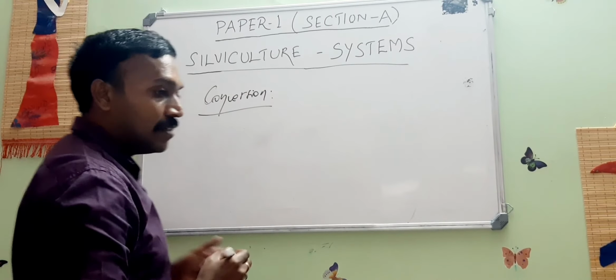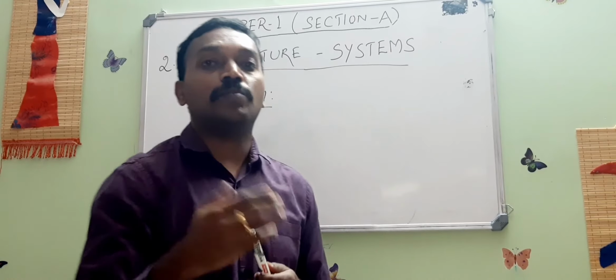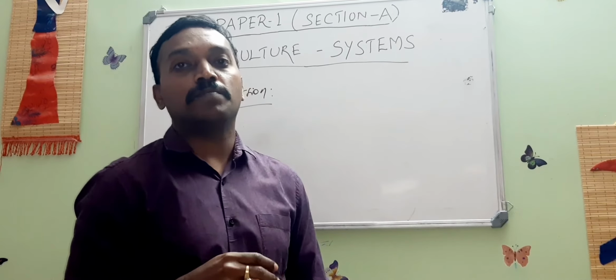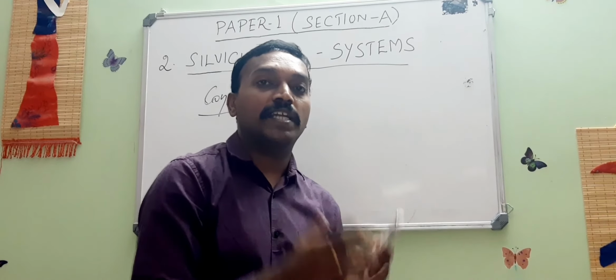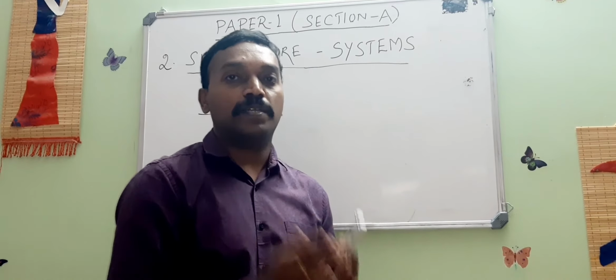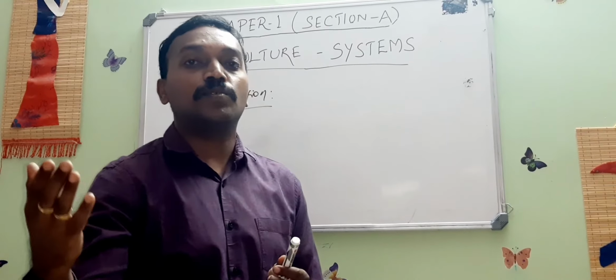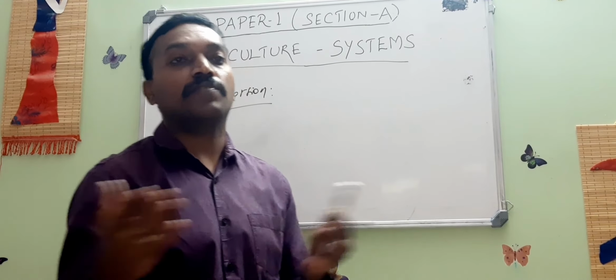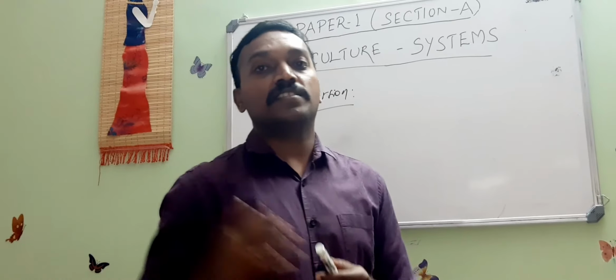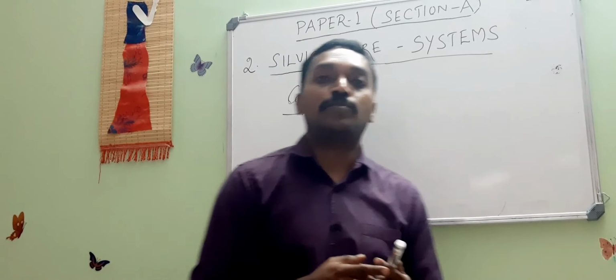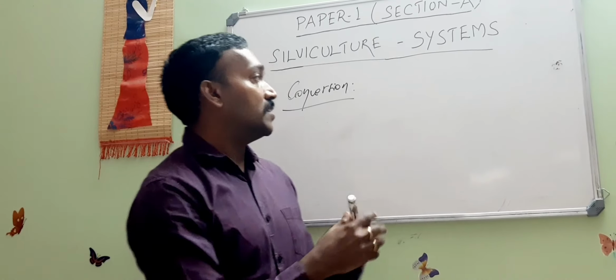Let us see another important aspect in the silviculture system, the conversion. So conversion is a process of switching over from one system to another system, means change of one system to another system. Suppose in a given area one system is followed presently, and we will be interested to shift to another system, clear felling to shelterwood system or shelterwood system to selection system. So shifting of one system to another system is simply known as conversion.